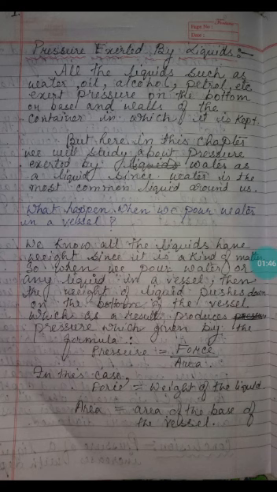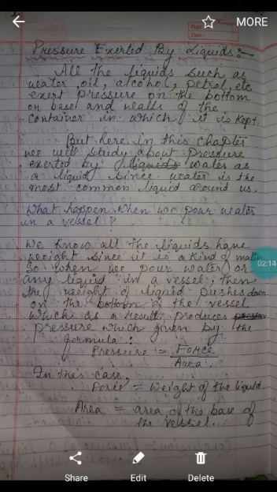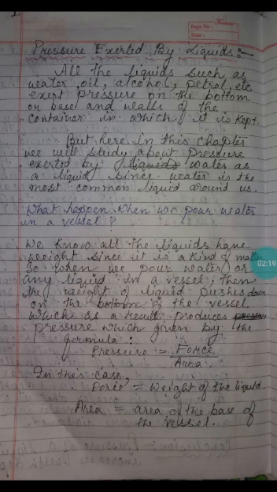Our topic is this. All the liquids such as water, oil, alcohol, petrol, all these are liquids. All this type of liquid exert pressure on the bottom. Bottom is what? Bottom is base. On the base and walls of the container in which it is kept. Okay, we will see it now. But in this chapter, we will study pressure exerted by water only. Since water is the most common liquid around us, we'll take water as the liquid.